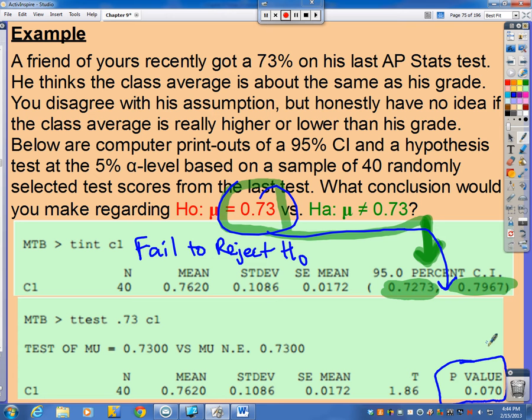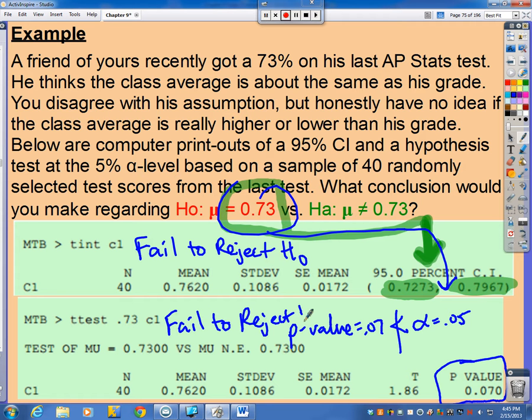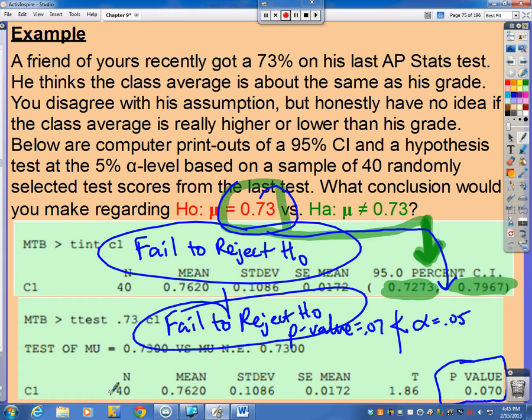Compare your p-value to your alpha value of 0.05. Well, our p-value of 0.07 is not less than our alpha value. So as a result, we would also fail to reject the null hypothesis. Whatever result you see from your confidence interval, you're also going to see from your hypothesis test. They will always match up that way.